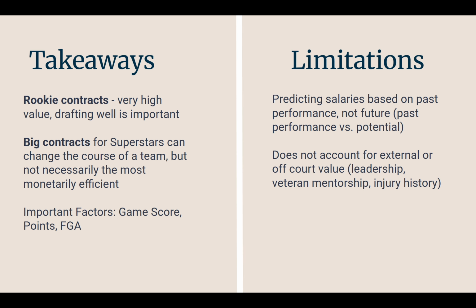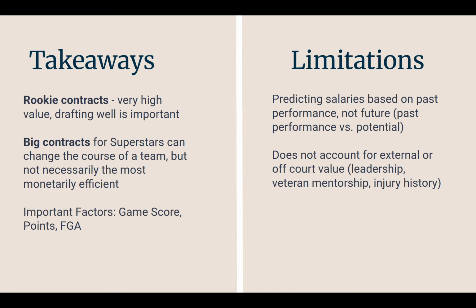Cool. Okay, so takeaways. Looking at the left side here, rookie contracts are super high value, and drafting well is pretty important. We see Wembanyama, J-Dub, all those young stars on the come up on rookie scale contracts are very undervalued monetarily, which is important for maximizing your window and creating more opportunities by signing stars before going into the second apron.